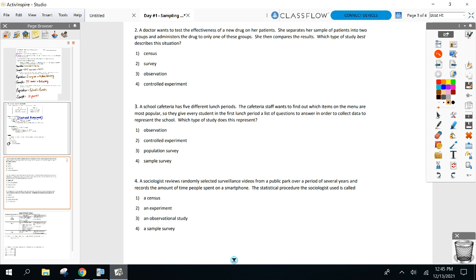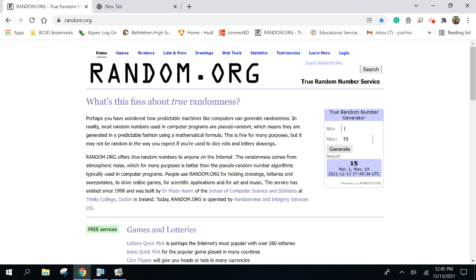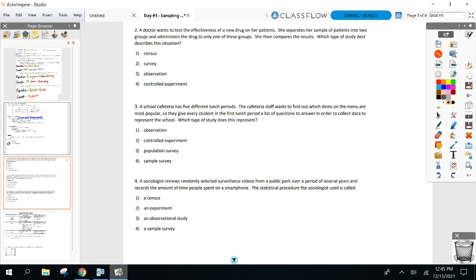Hopefully with these 3 examples, you guys are noticing the difference between the 3 ways to collect info. Separate her sample of patients into 2 groups. Only administer the drug to 1 group. What are we doing here? Controlled experiment. Thank you.